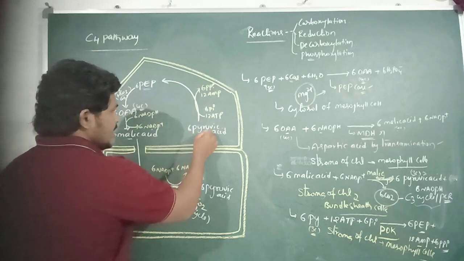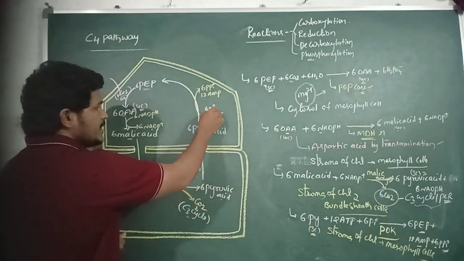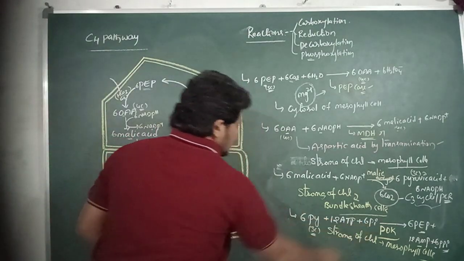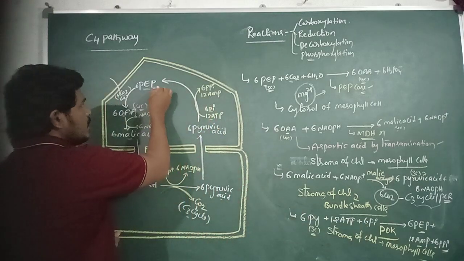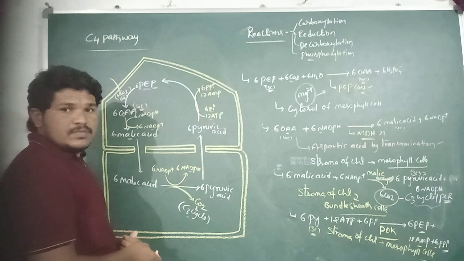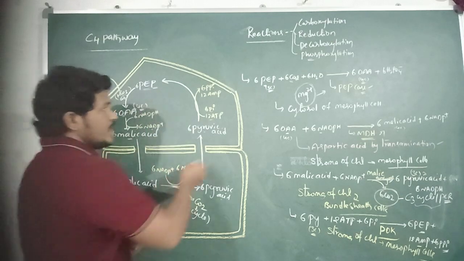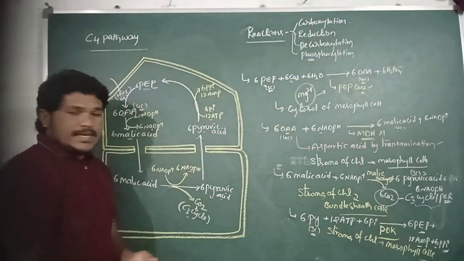In the mesophyll cells, the 6 molecules of pyruvic acid react with 12 molecules of ATP and 6 molecules of inorganic phosphates, and are further converted into PEP, phosphoenol pyruvate, which is also the regeneration step. It is also known as the phosphorylation reaction.